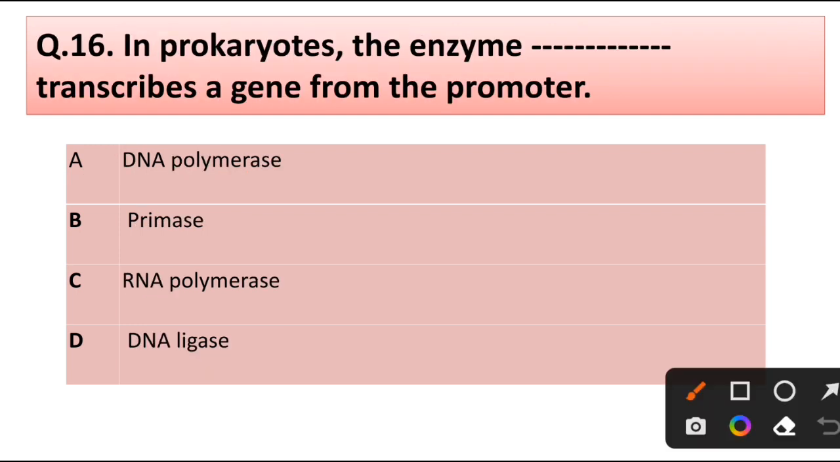Question number 60. In prokaryotes, the enzyme that transcribes a gene from the promoter is: DNA polymerase, primase, RNA polymerase, DNA ligase. Answer is option C, RNA polymerase.